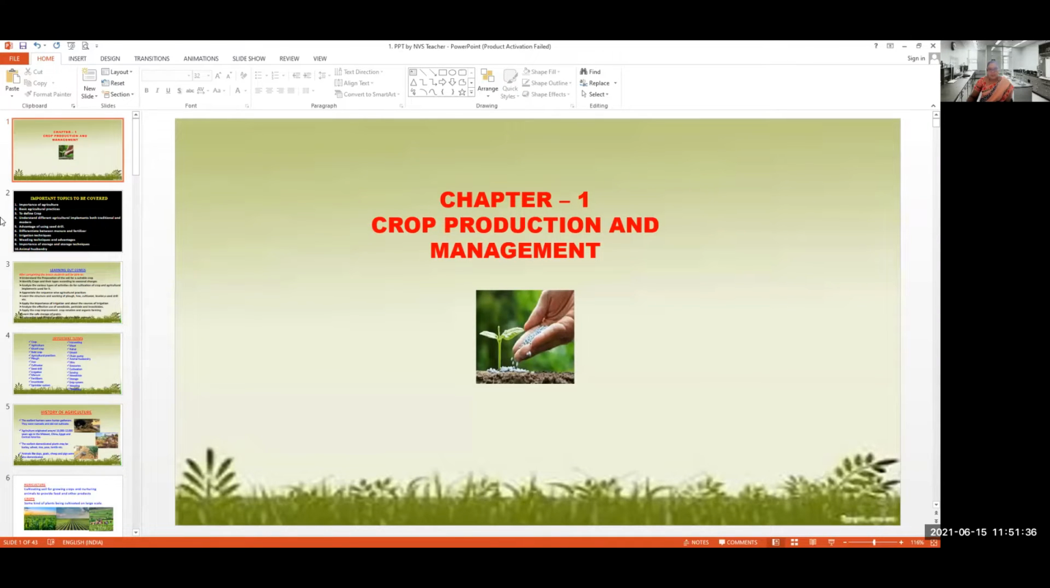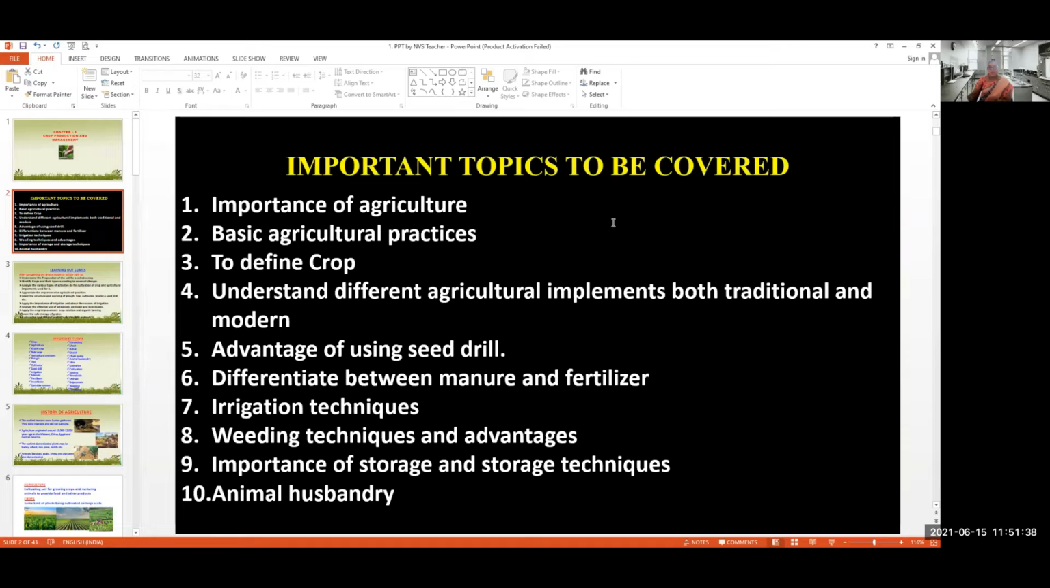So what are the topics we are going to cover? Importance of agriculture, basic agricultural practices, to define crop, to understand different agricultural implements, both traditional and modern, advantage of using seed drill, what are the differences between manure and fertilizer, irrigation techniques, weeding techniques and advantages, importance of storage and storage techniques, then, as experiential learning, animal husbandry.